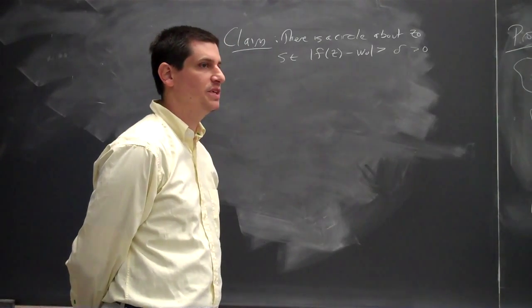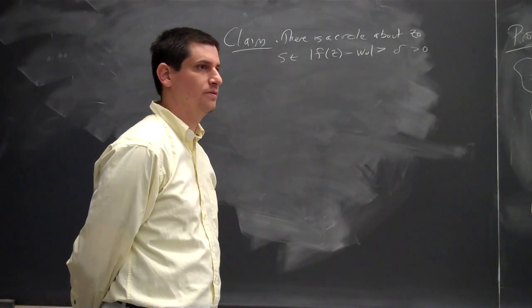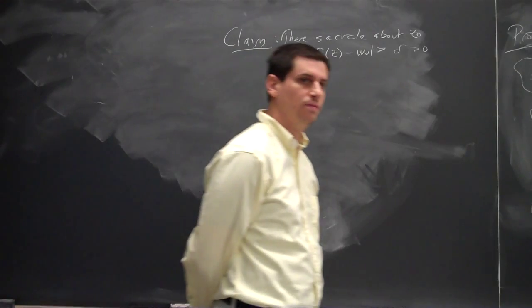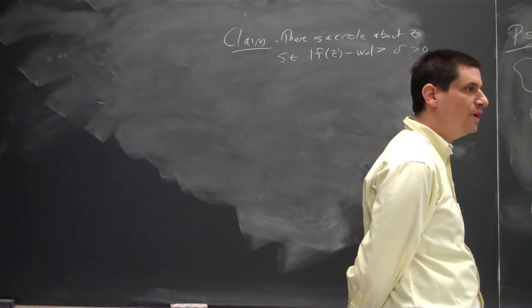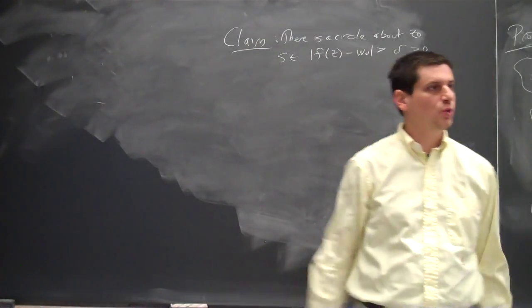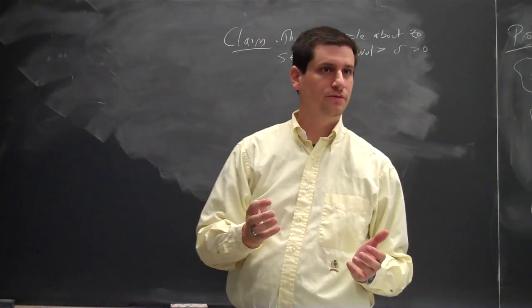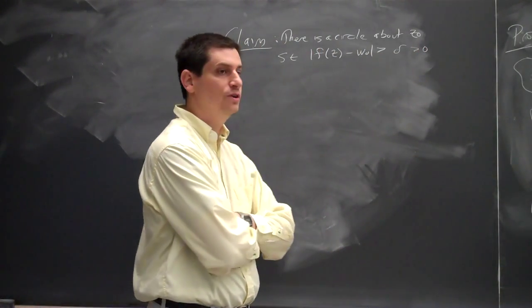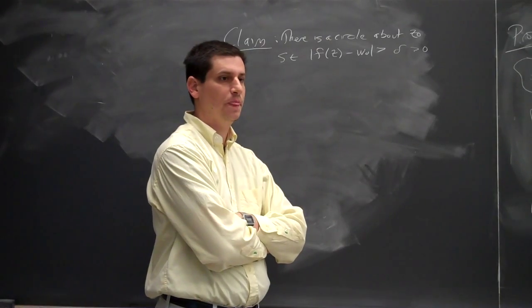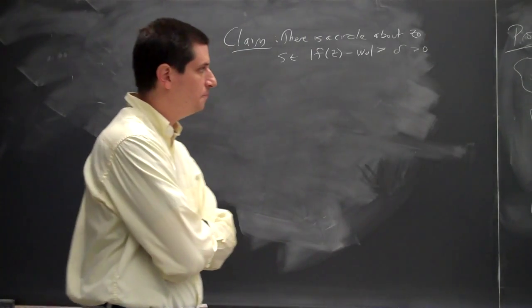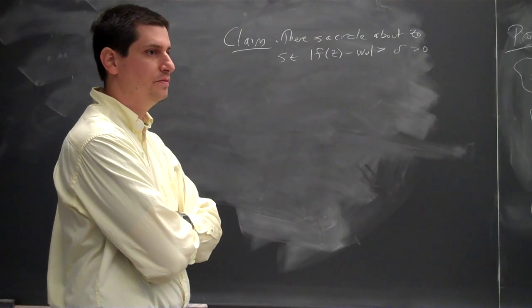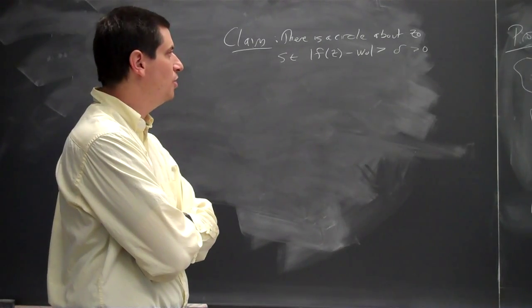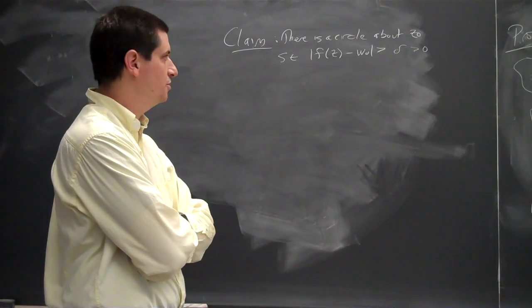What would happen if this wasn't the case? What if I couldn't find such a delta? What if on every circle there's always some point where it's 0? Well, then there could be a point where that doesn't. The function is constant omega naught. I'm sorry? The function would be constant. The function would be constant on a circle.